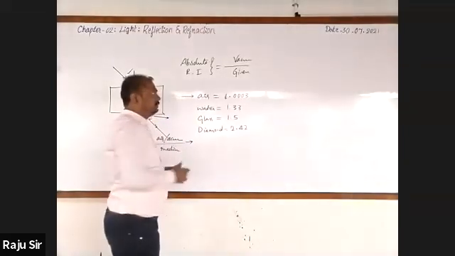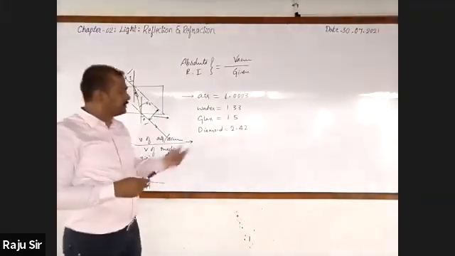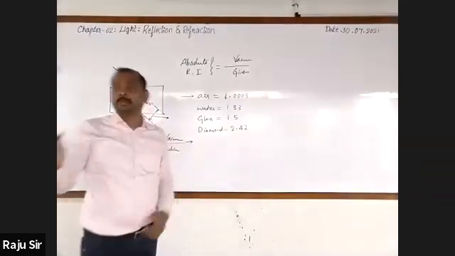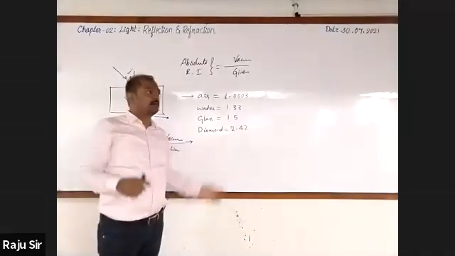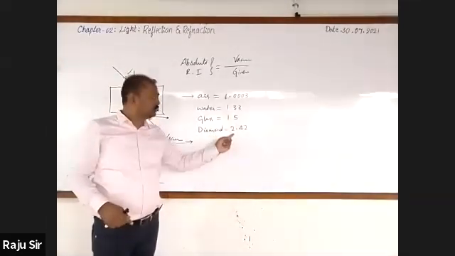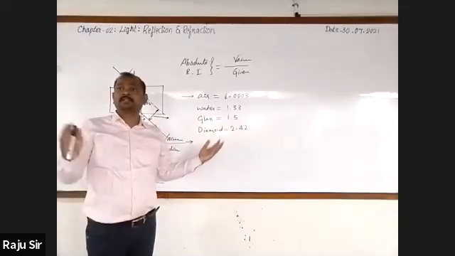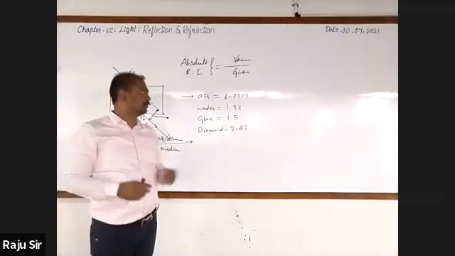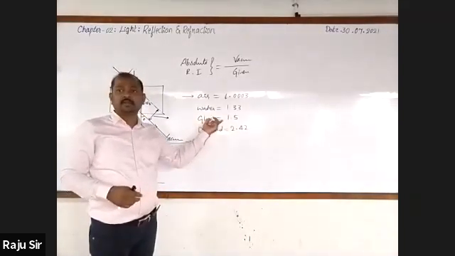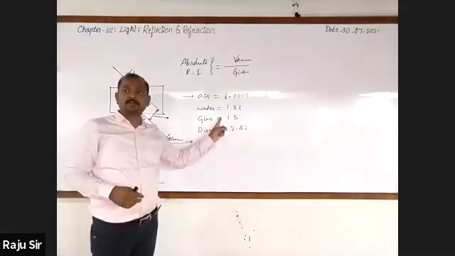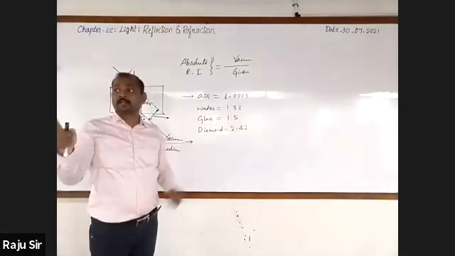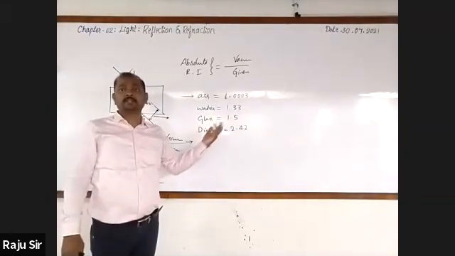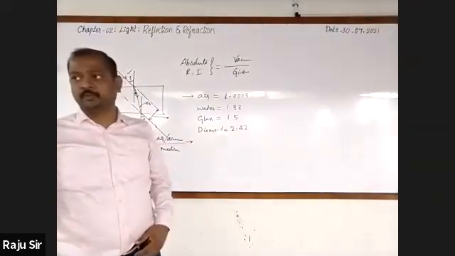And we also know the meaning of these refractive indices. If you just take an example of diamond, refractive index of diamond is 2.42, means the velocity of light in diamond is 2.42 times less than the velocity of light in air or vacuum. Then similarly, even glass. Refractive index of glass is 1.5, means the velocity of light in glass is 1.5 times less than the velocity of light in air or vacuum.